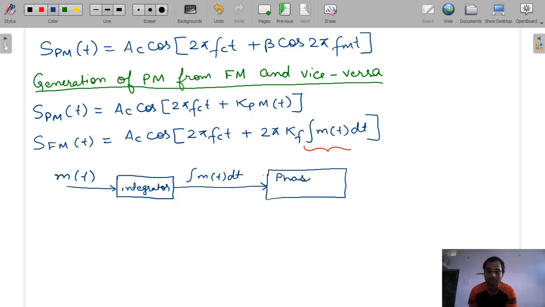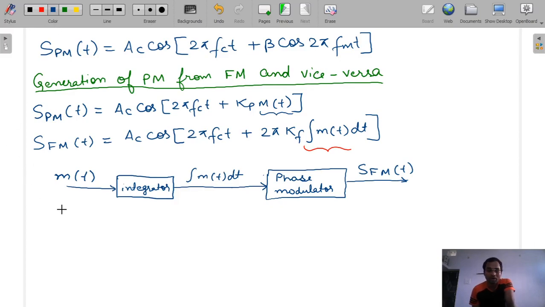We have passed it through the phase modulator, so this is now our s_FM(t). How? Because when the integral of m(t) dt passes through the phase modulator, the integration of m(t) dt comes at this place, so that signal is our FM signal. So this is a very simple concept.